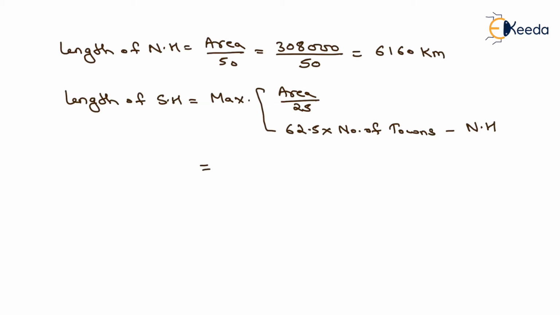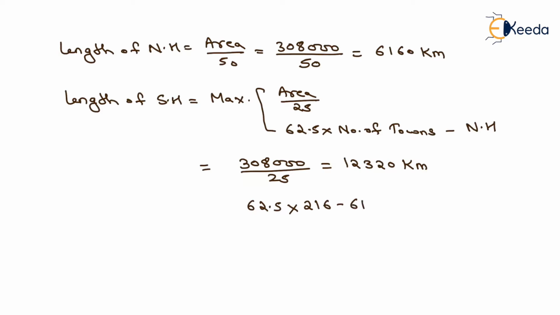Firstly, we have to find the value of area upon 25. It will be equal to 308,000 divided by 25. After solving this, we will get the answer as 12320 kilometer. Now, according to the second formula, that is 62.5 into number of towns, which will be equal to 216, minus length of national highway, which is 6160.